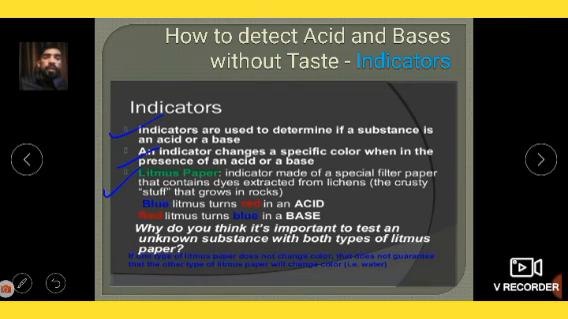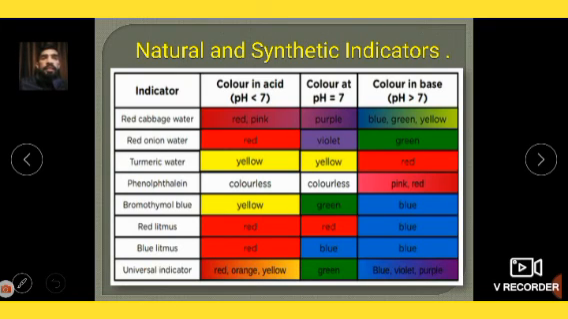Why do you think it is important to test an unknown substance with both types of litmus paper? You know very well, because if we do not, we will not understand the nature of the solution, whether it is acidic or basic. Basically there are two types of indicators, natural indicators and synthetic indicators. Those indicators which are present in our nature and surroundings are called natural indicators, in which red cabbage is one. Acid is less than 7, neutral is 7, and base is more than 7.